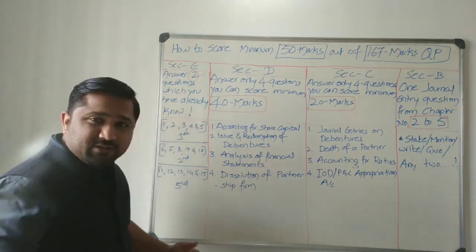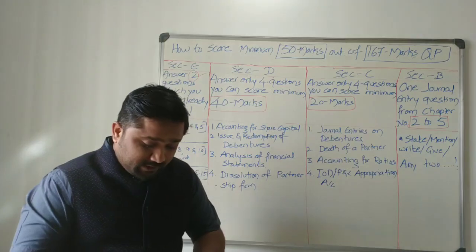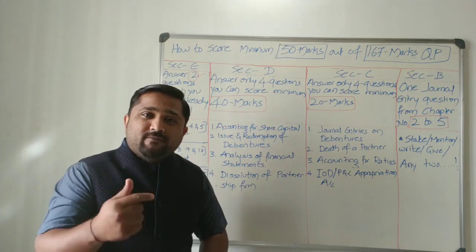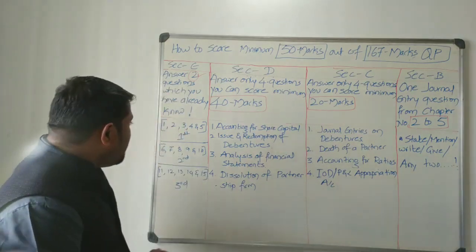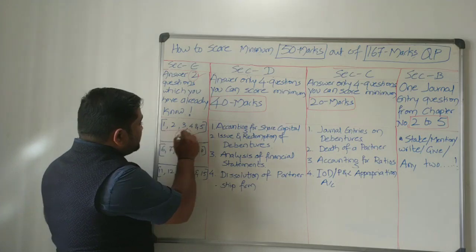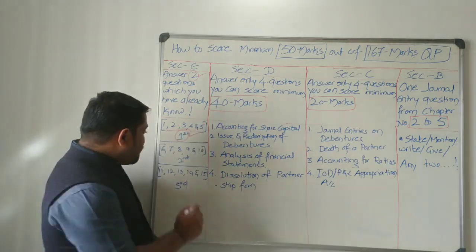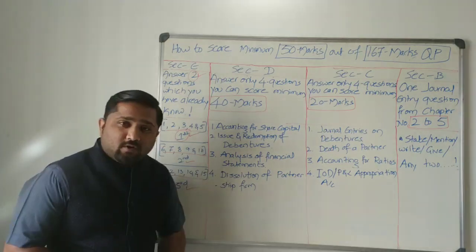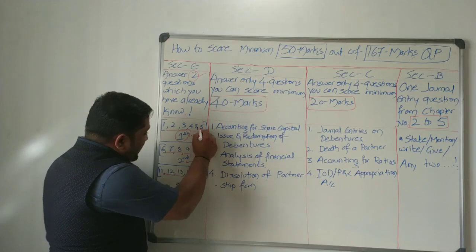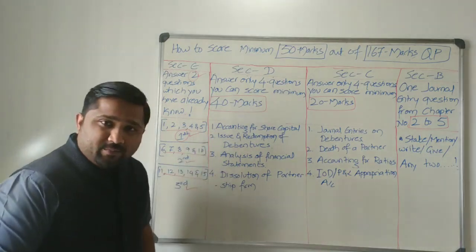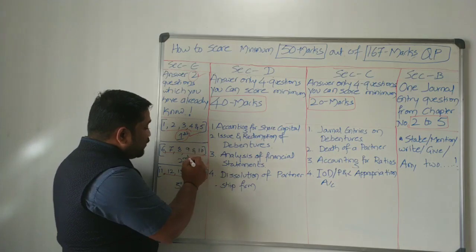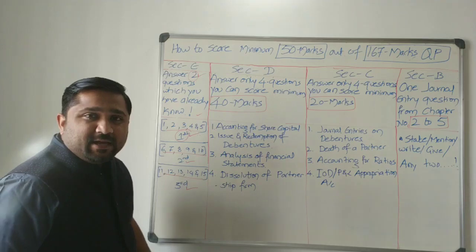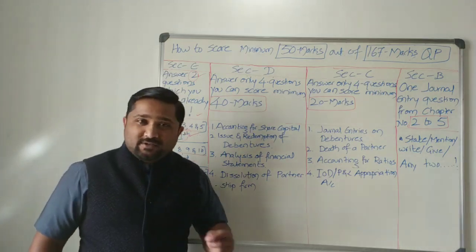Remember how they select the questions. See, in your syllabus they have given you 15 practical oriented questions, right? So out of 15 you will be asked the first question from the first 5, the second question from the second 5, and the third question from the third 5. Okay, so prepare any 2 sets. Prepare for any 2 sets. You will definitely score 10 marks out of section E, practical oriented questions.